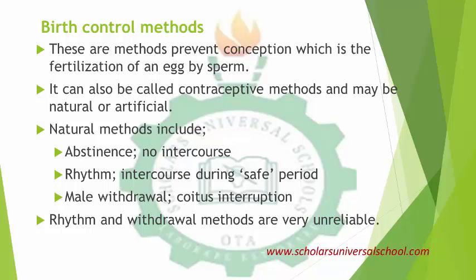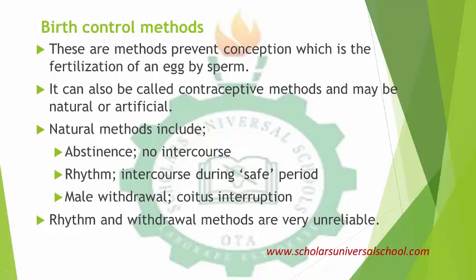Now, those methods can also be called contraceptive methods, and they can be natural or artificial. When it is natural, we say that it can be abstinence. There is no sexual intercourse, which we preach for you children, you students at this age. No sexual intercourse, abstinence, so that you will not have children that you cannot cater for, or a population that you are not ready for. You understand? So abstinence is what we preach for students. Then we can also use intercourse during safe periods.